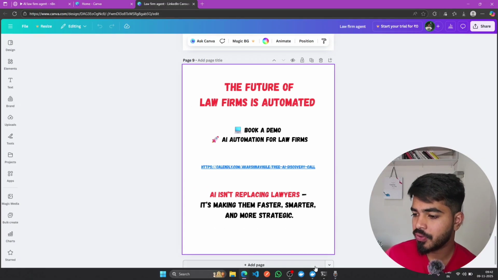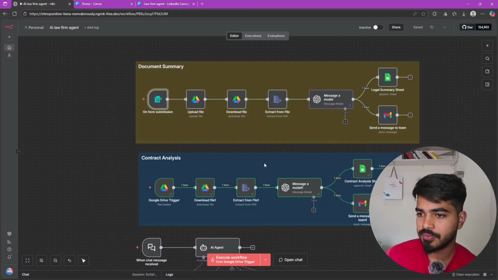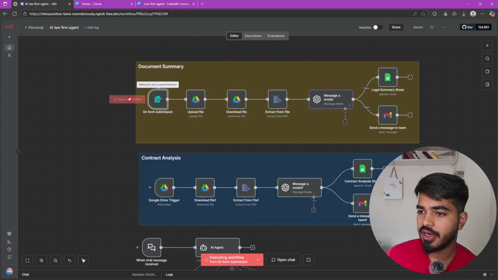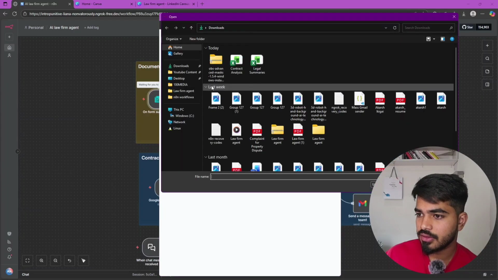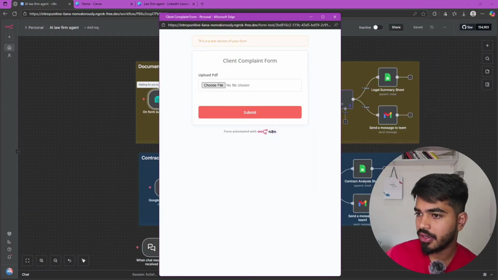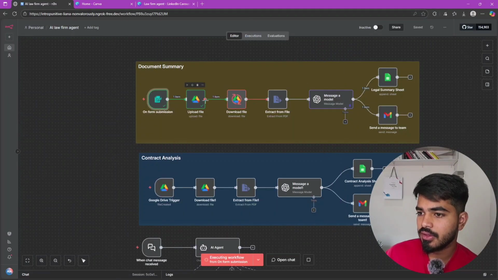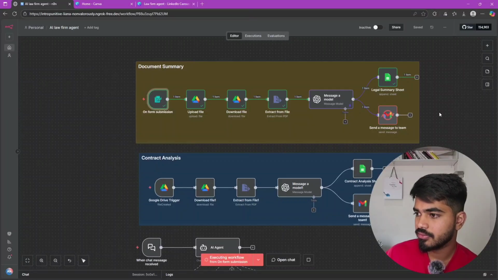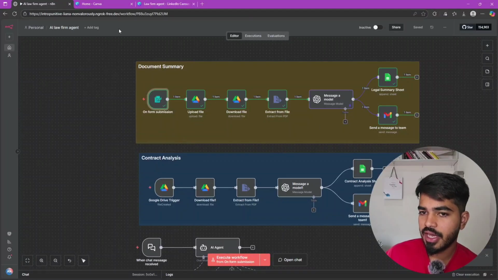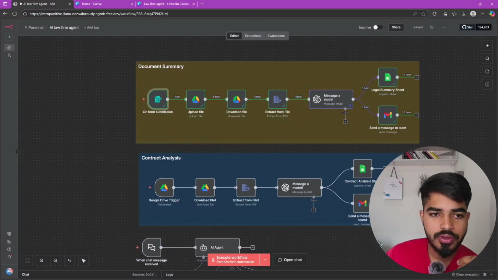Okay, now let me show you the actual workflow. Instead of the mail trigger, let me just upload a form. As you can see, I'm uploading a document, complaint property dispute. I have submitted it. As you can see, the workflow is running over here. Okay, let us analyze where all the data has flowed.